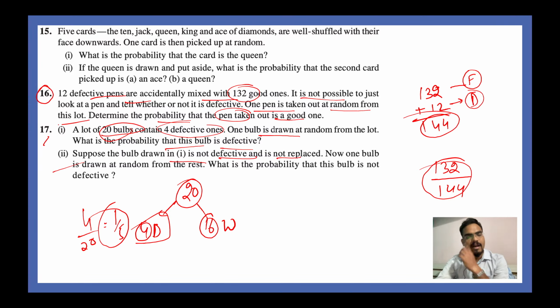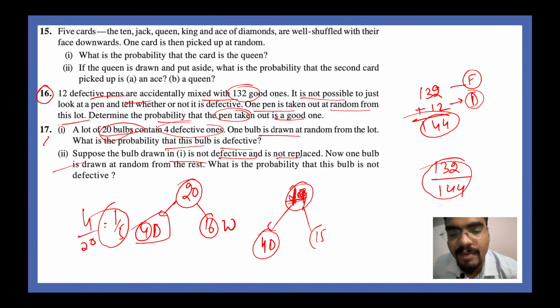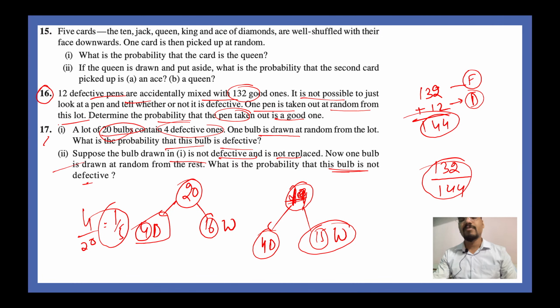Suppose the bulb drawn is not defective and is not replaced. So let's say you take out one bulb and it is not defective. If it is not defective, obviously it is working. So now earlier you had 20 bulbs, now you have 19 bulbs. Out of those 19 bulbs, you have 4 defective bulbs and you are left with only 15 working bulbs. So now the question is, what is the probability that this bulb is not defective? Not defective means all the working bulbs. That means 15 divided by 19 is your correct answer.